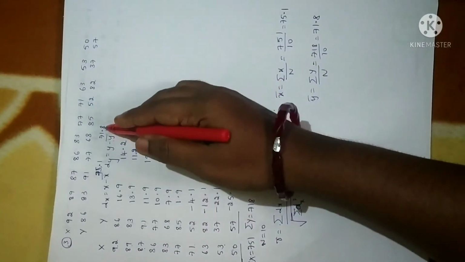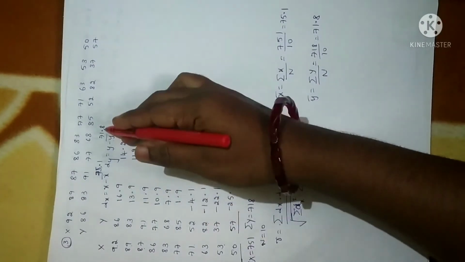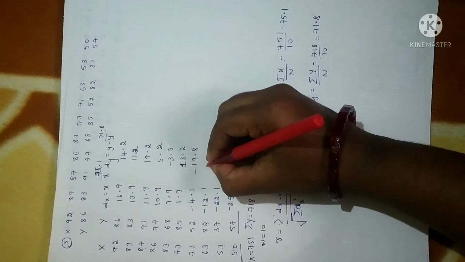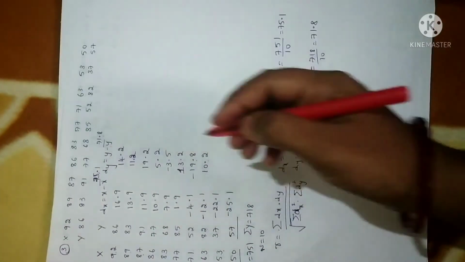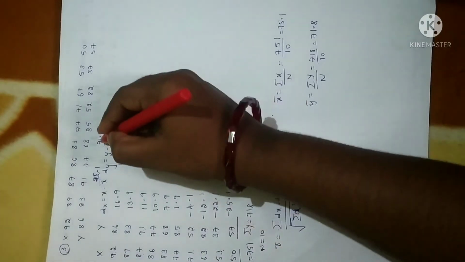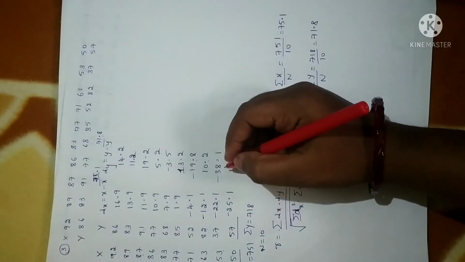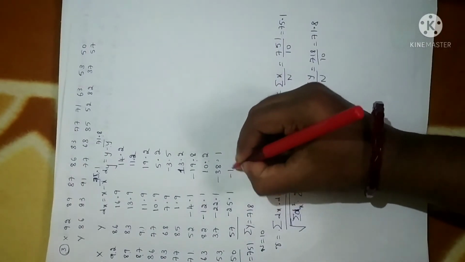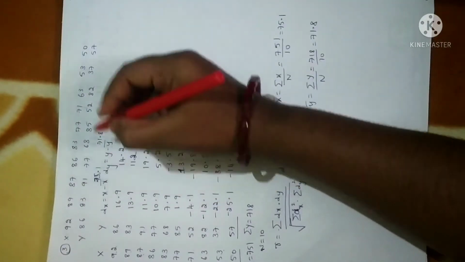Next, 52 minus 71.8 is minus 19.8. Next, 82 minus 71.8 gives 10.2. Next, 37 minus 71.8 gives minus 34.8. 57 minus 71.8 gives minus 14.8. Fine. Now we have calculated dx and dy.